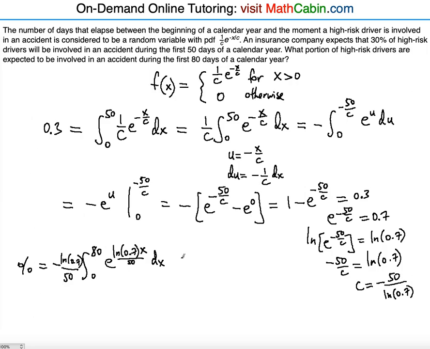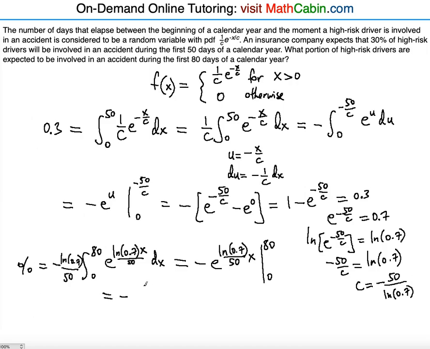So as a result, you're going to have a minus, minus e to the ln of 0.7 over 50x, right? So from 0 to 80. It's going to be similar to this. Okay, so what are we going to have?